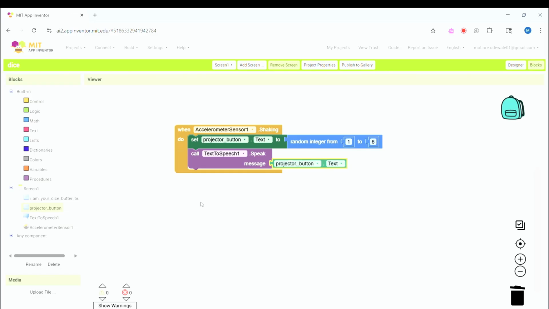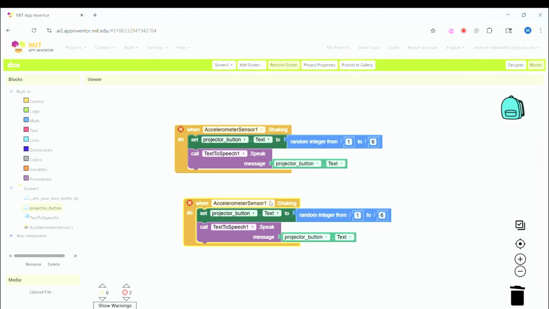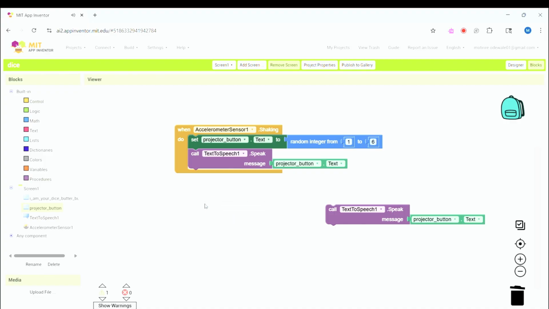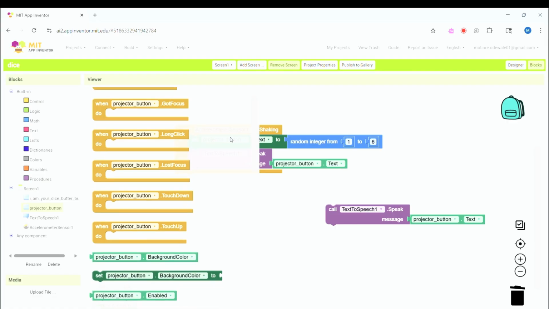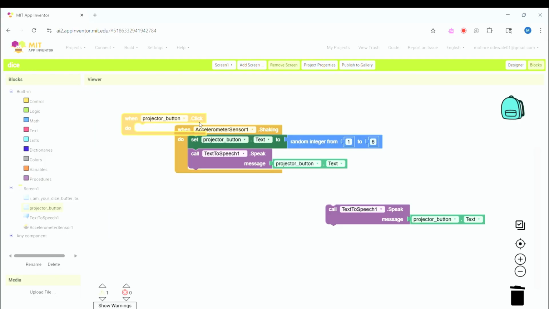Now, instead of doing this again for our projector button, we can always right click and press duplicate. We can now start making the changes here. Instead of accelerometer sensor, we want to change that to projector button, when projector button is being clicked.